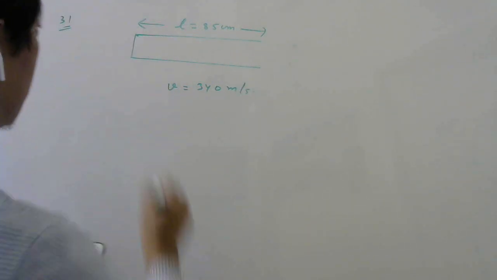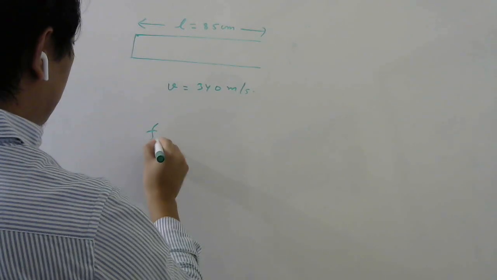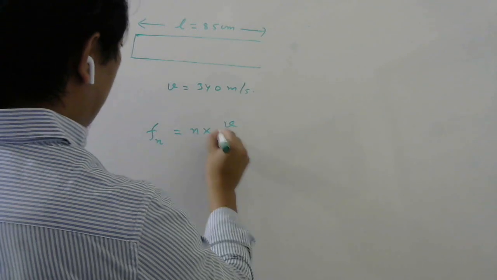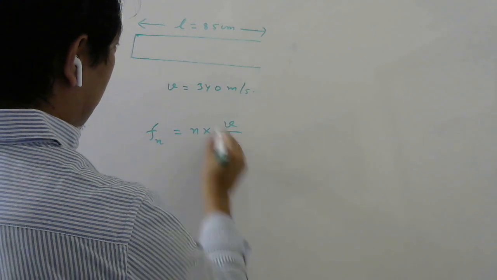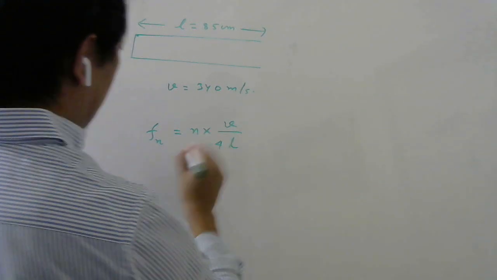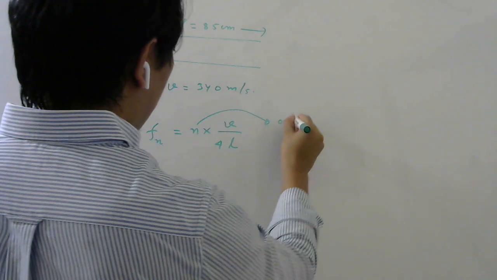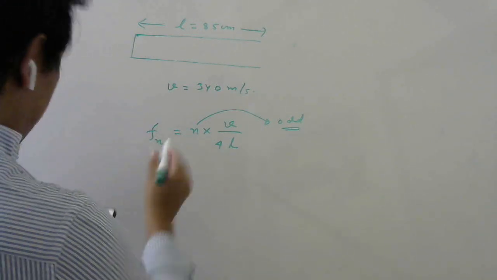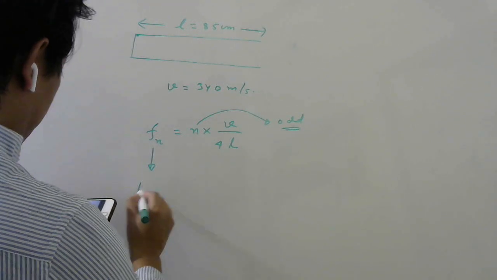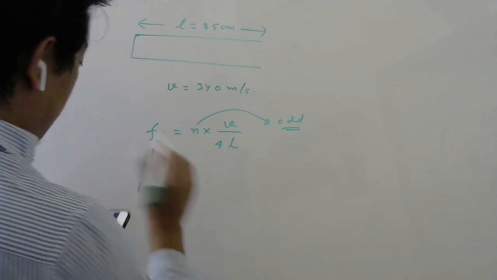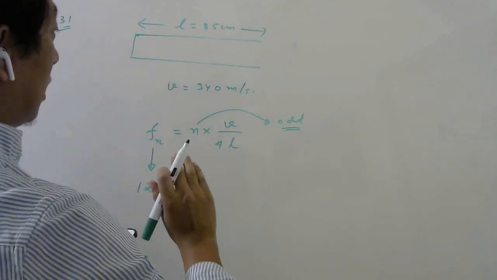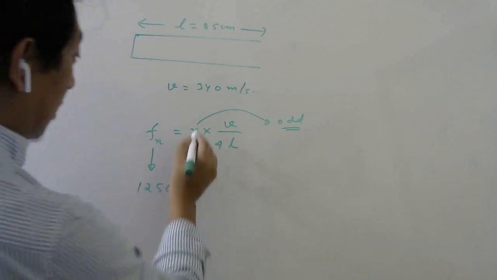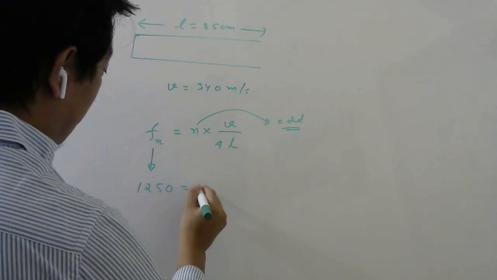Okay, so since this is closed pipe, any harmonic will have a frequency n times V by 4L, or 2L for open. Closed pipe means it is 4L. And n can be only odd integer because it is closed. Now they want the maximum frequency to be 1250. So the air here should not oscillate with frequency greater than this. So maximum value I have substituted. That will give me the maximum value of this number.